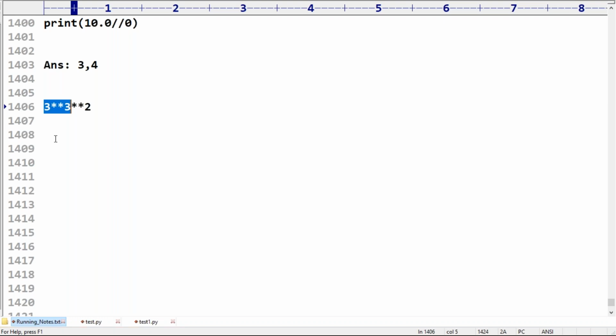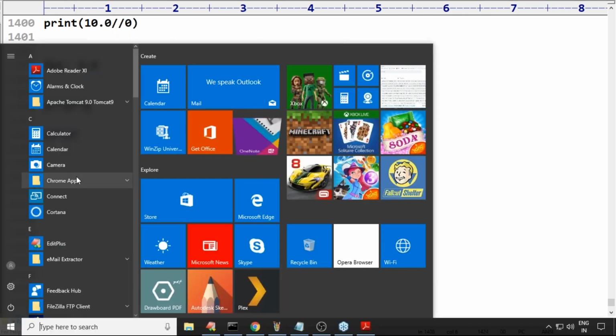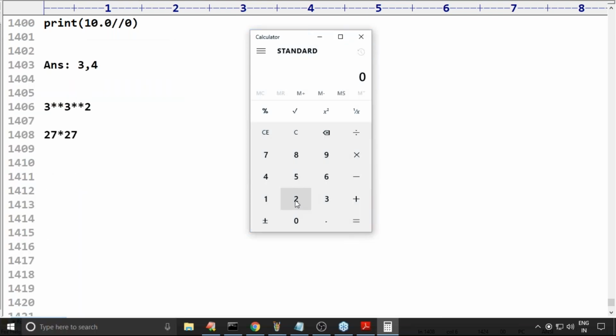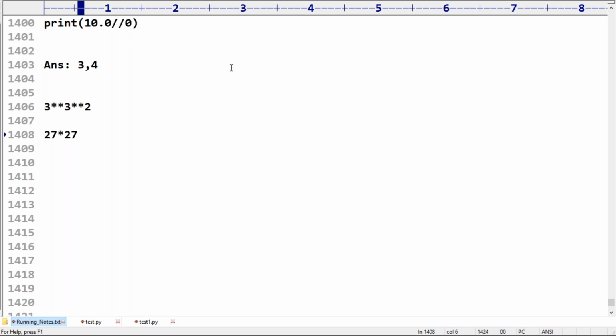Then 27 power 2 means 27 square, 27 into 27. We have some shortcuts. Its value is 729. If multiple operators have the same precedence, they should be evaluated left to right.